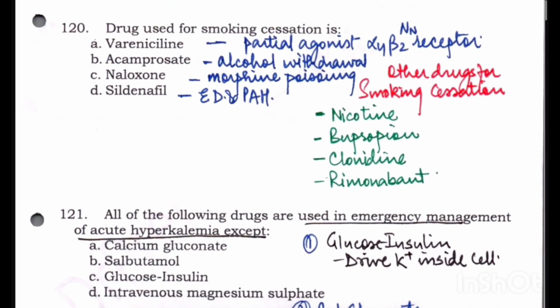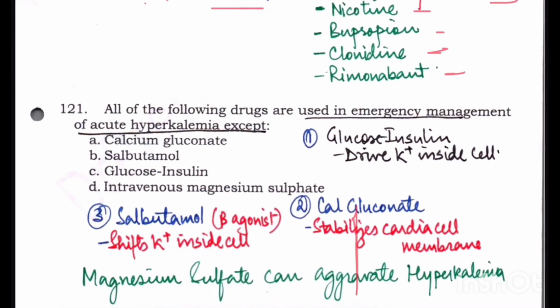They're asking the most common drug used for smoking cessation. Given options are varenicline, acamprosate, naloxone and sildenafil. Earlier also we have seen varenicline is the partial agonist of alpha 4 beta 2 nicotinic receptors, and it is used in smoking cessation. Other drugs which we use in smoking cessation are nicotine, bupropion, clonidine, rimonabant. Acamprosate is used in alcohol withdrawal, naloxone is used in morphine poisoning, and sildenafil is used in erectile dysfunction and pulmonary arterial hypertension.